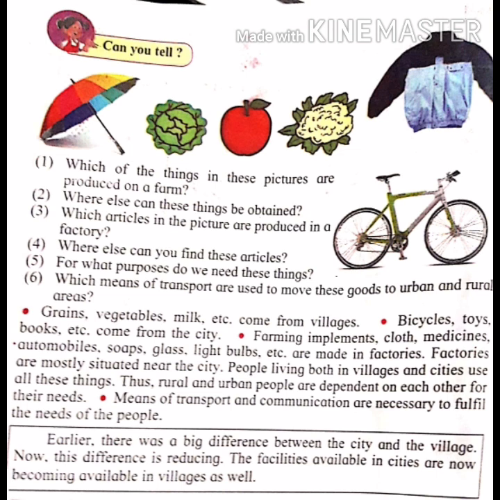Question 2. Where else can these things be obtained? Obtain means get. Okay, from where can we get all these things? Now, we can obtain these things in vegetable market, fruit market, etc.